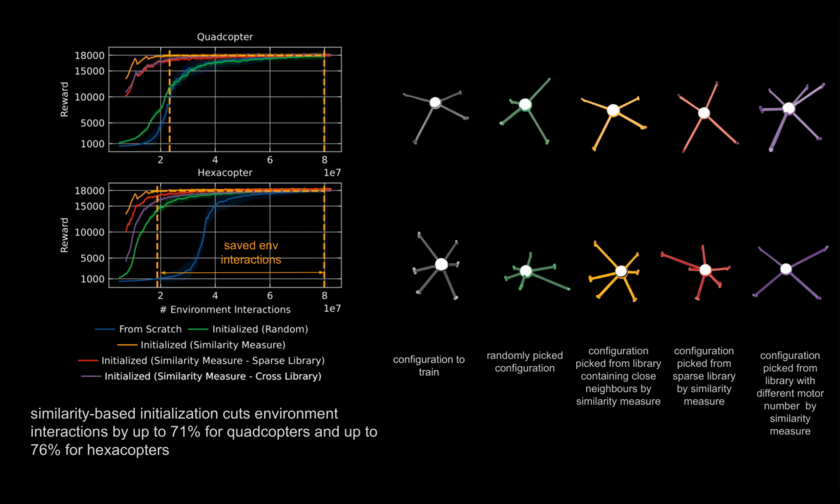Our experiments show that our initialization scheme needs up to 71% less environment interactions when training a new quadcopter and up to 76% when training a new hexacopter, and significantly outperforms the random initialization.